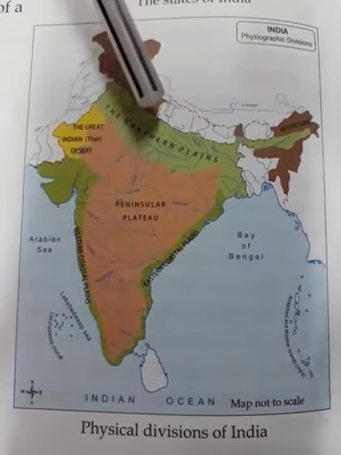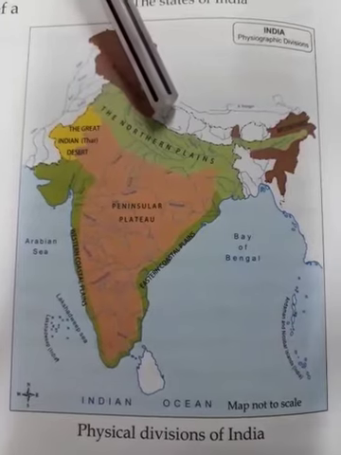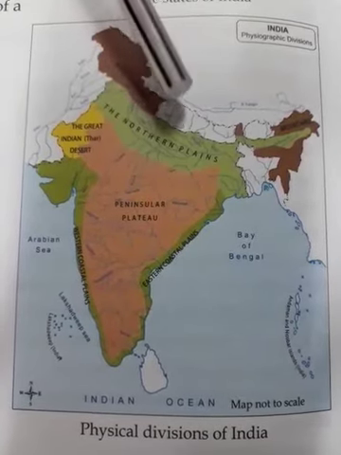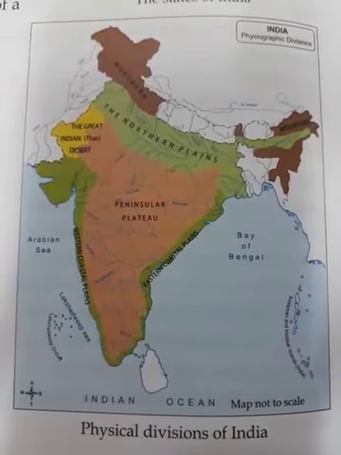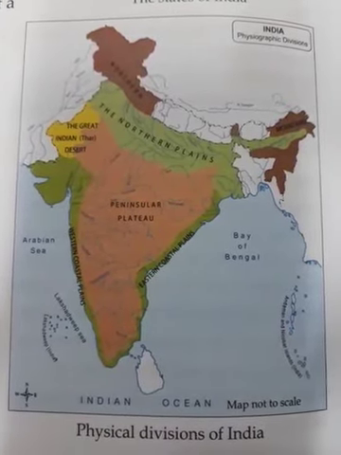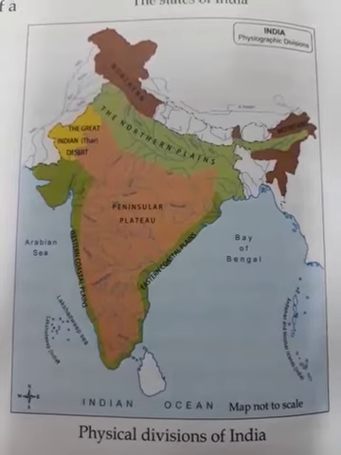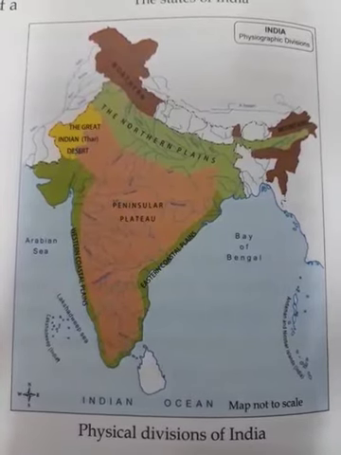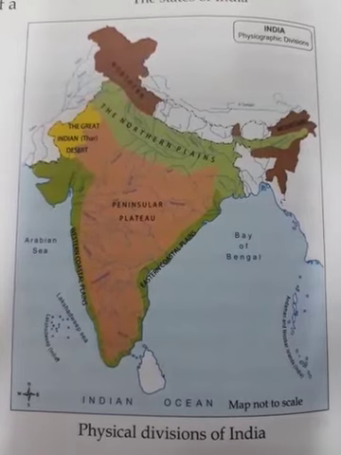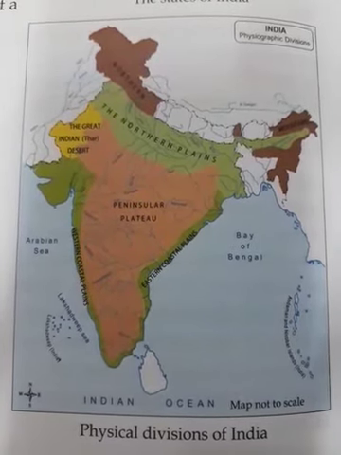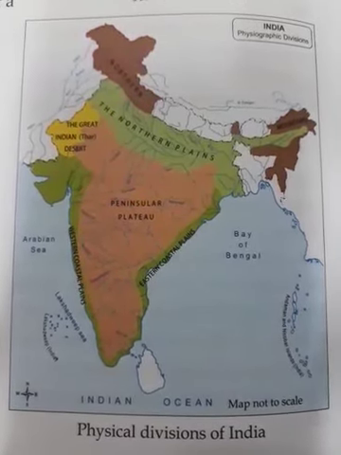Next, we will come to the lower ranges of the Himalayas, where we have many hill stations like Shimla, Mussoorie and Darjeeling. And there are many valleys as well, which are Kullu, Kangra and Kashmir. Then if you come to the lower slopes, here we have thick forest.